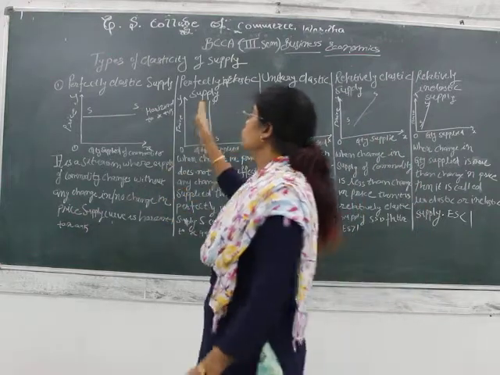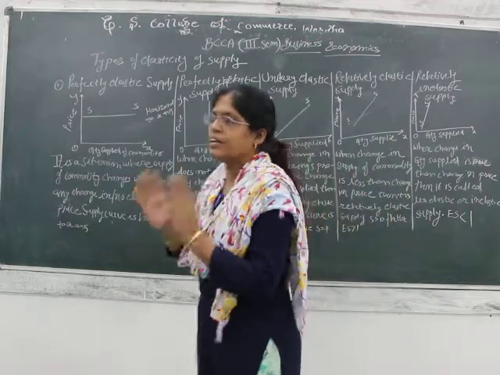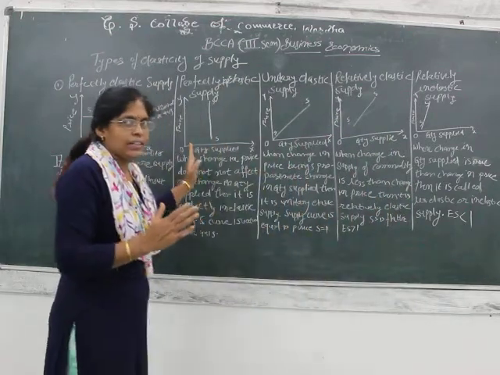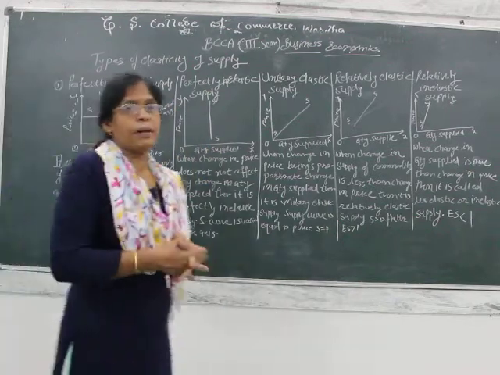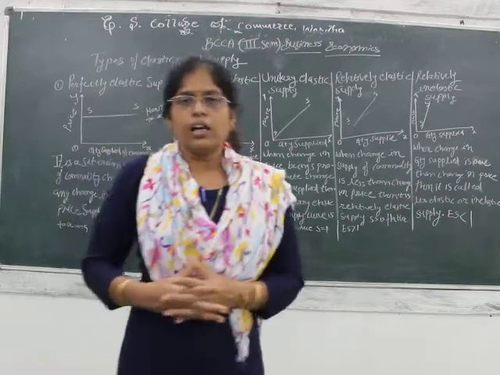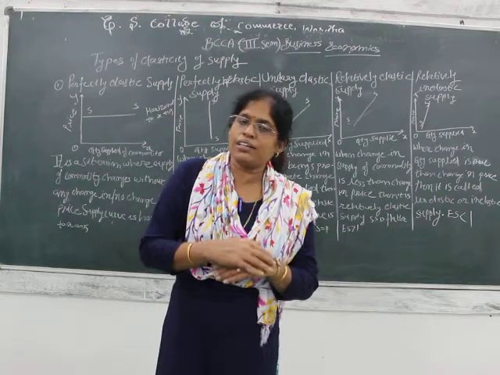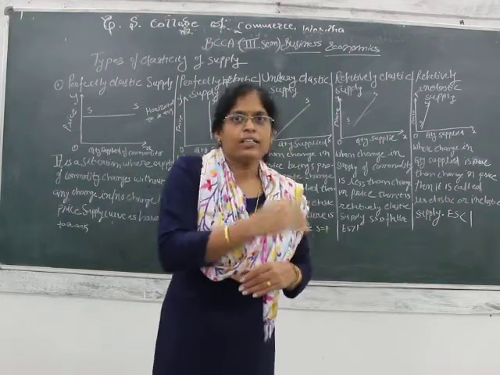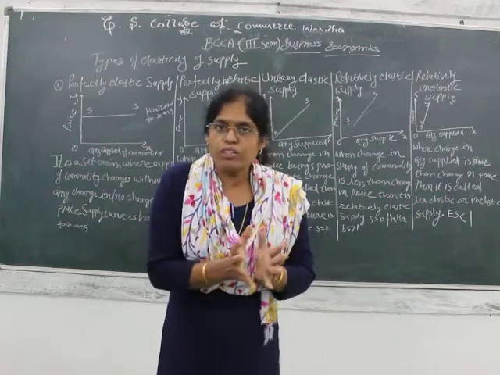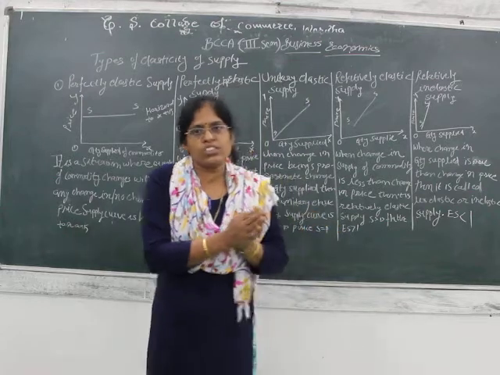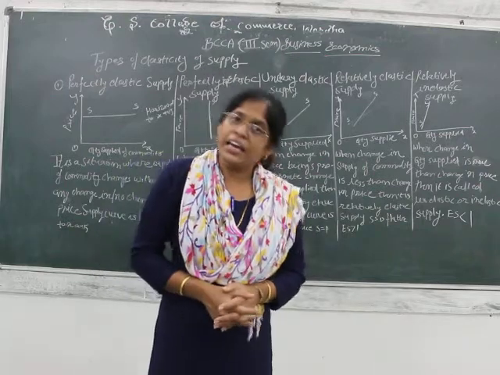Now here we are going to see the different types of elasticity of supply. As you are clear with the concept of supply, you can easily understand the types of elasticity of supply. What is supply? We have seen that the total stock is the source for the supply. The stock which a supplier or producer has, considering the time duration and prices of the commodity and what the market situation says, accordingly the supplier supplies his commodities in the market.